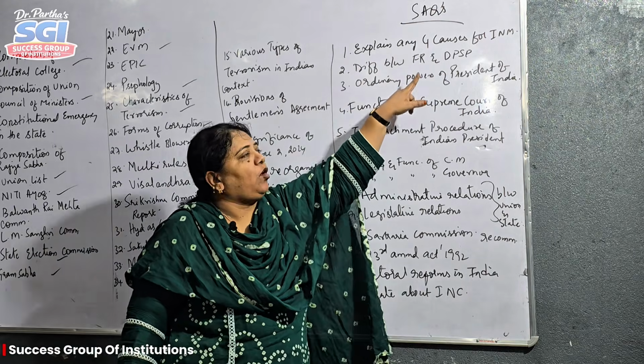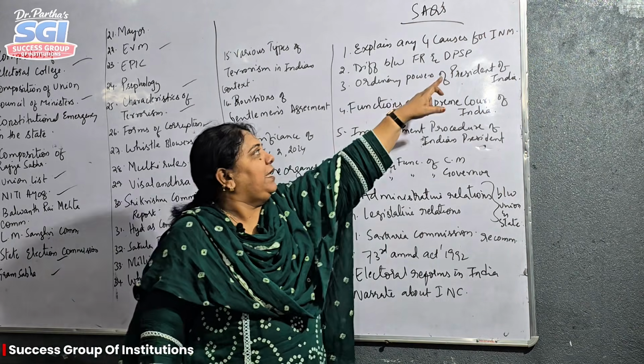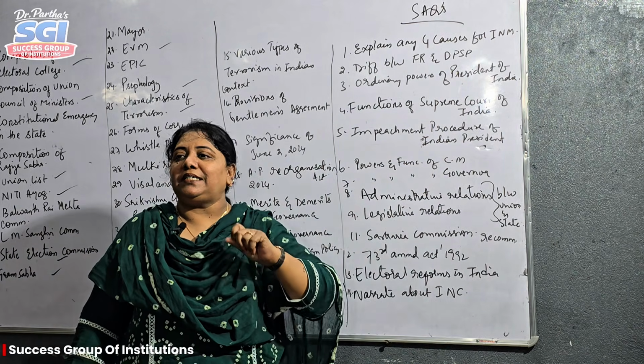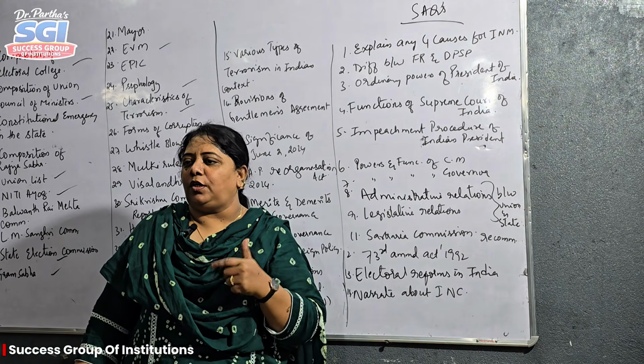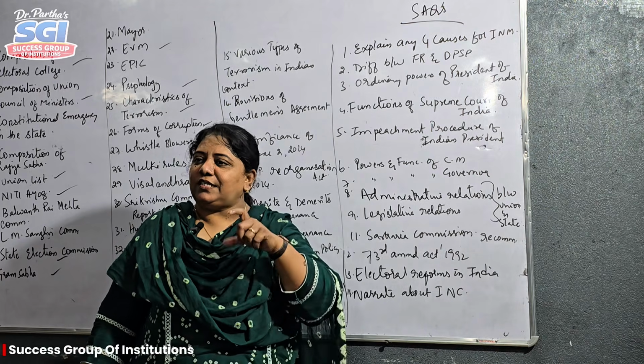First one is explain any 4 causes for Indian national movement. INM is nothing but Indian national movement. How the struggle for Indian national movement started, they have given you the causes. Okay, British rule, colonial system, press, all these things are the causes you have to write.